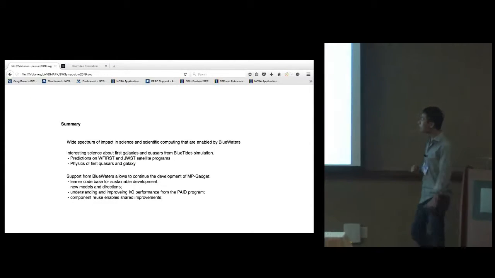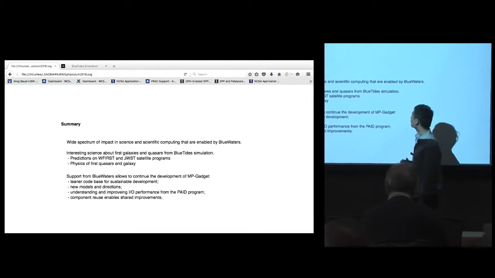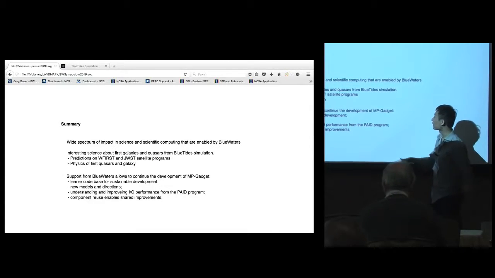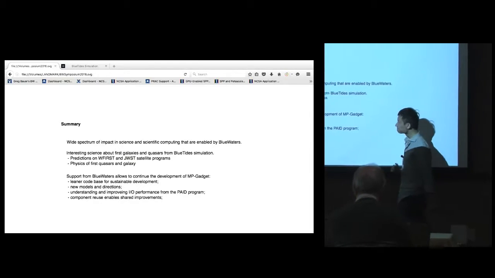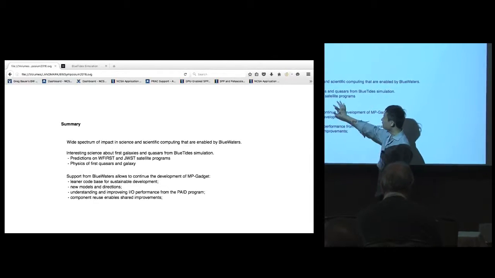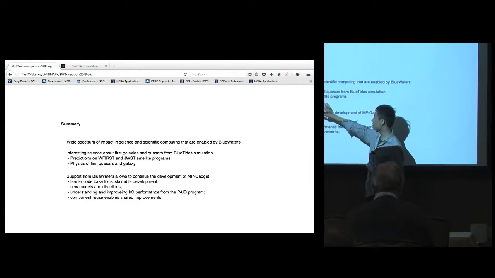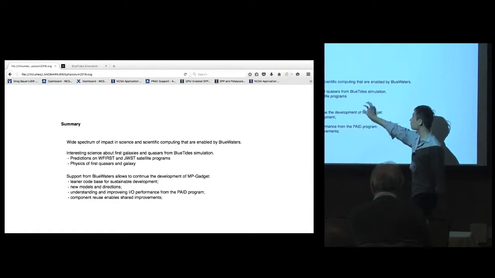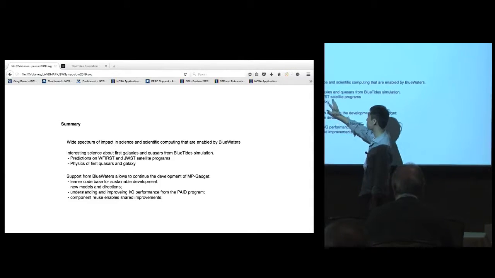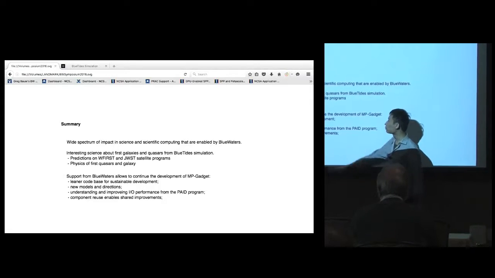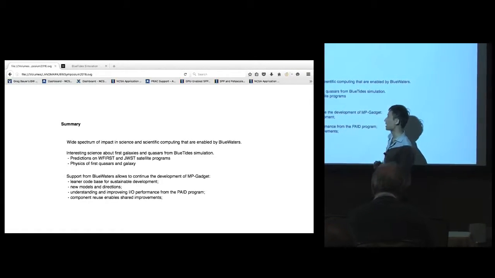As a summary, my final slide. We are doing a lot of science and scientific computing on Blue Waters. On the science side of things, we are making interesting discoveries on first galaxies and quasars from the BlueTides simulation. We're making predictions for WFIRST and JWST satellites, and we are also investigating the physical mechanisms behind the formation of the first quasar galaxies with this simulation.